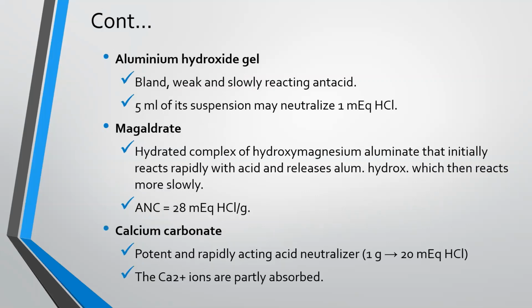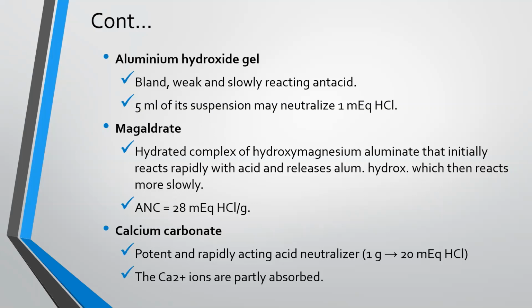Aluminium hydroxide gel is a bland, weak, and slowly reacting antacid. 5 ml of its suspension may neutralize 1 mEq HCl. Magaldrate is a hydrated complex of hydroxymagnesium aluminate that initially reacts rapidly with acid and releases aluminium hydroxide, which then reacts more slowly.